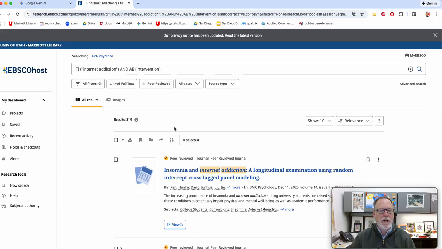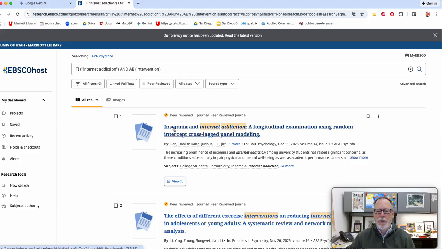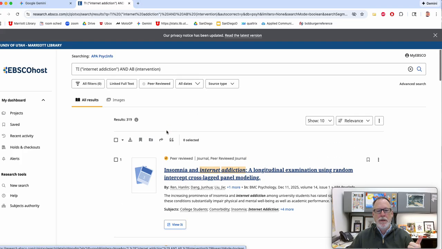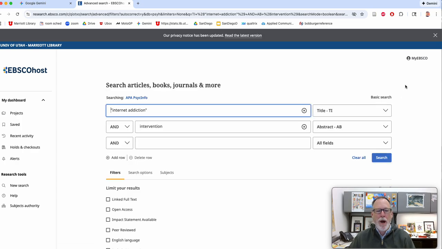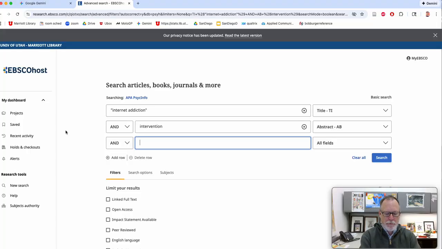Ooh, we go from 1,400 to 319. And that one that we had goes away because they used the word solutions instead of interventions. Let's do another one. We got to add our population. Teenagers, let's see. Oh, okay.